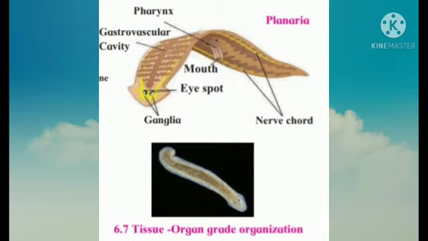Flatworms show tissue organ grade organization. In this type of organization, tissue are organized to form some organs. However, complete organ systems are not formed.